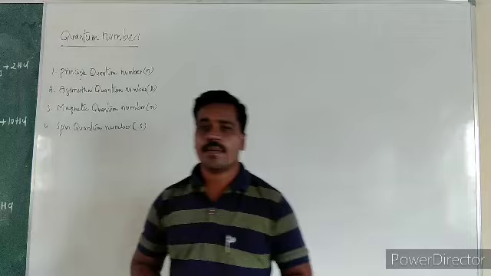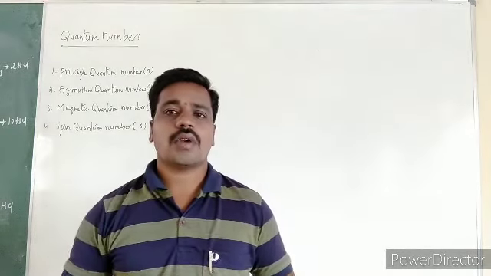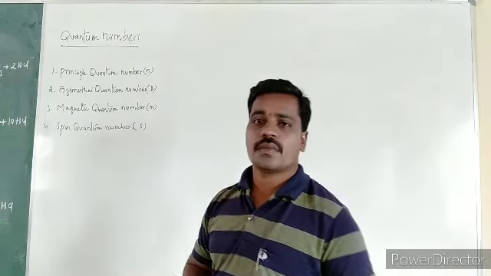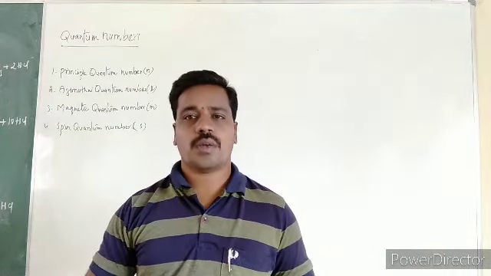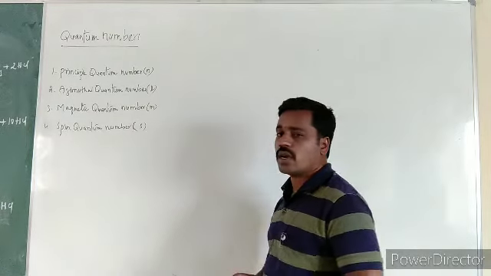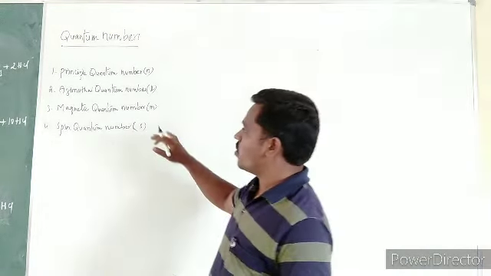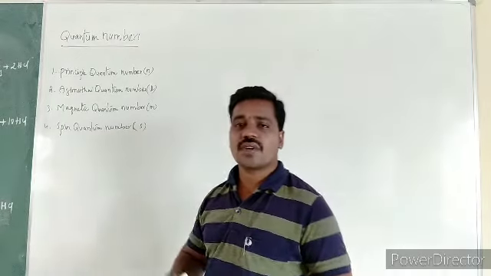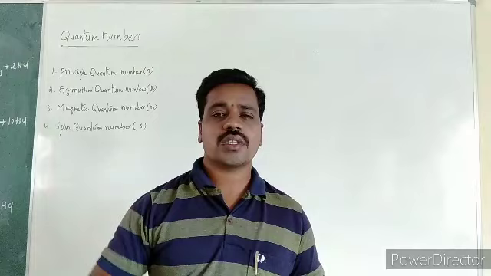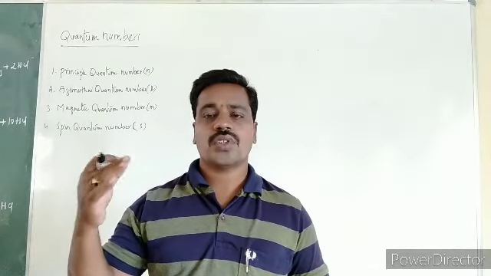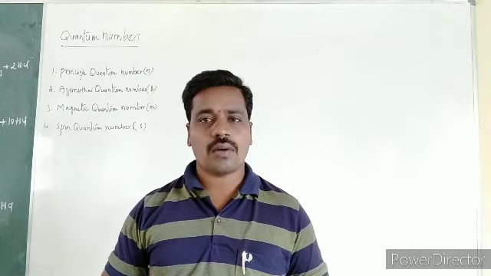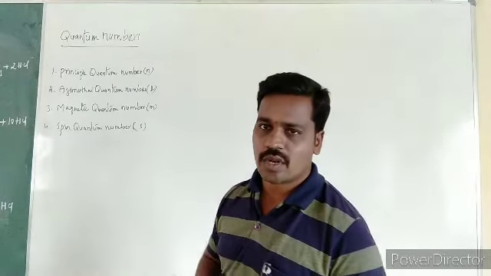Principal quantum number, azimuthal quantum number, magnetic quantum number, and spin quantum number. These are the four different types of quantum numbers. So before writing this classification, you should write the exact definition which I have explained to you: the numbers which are used to give the complete information about an electron are called quantum numbers.